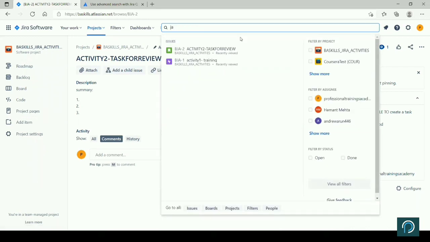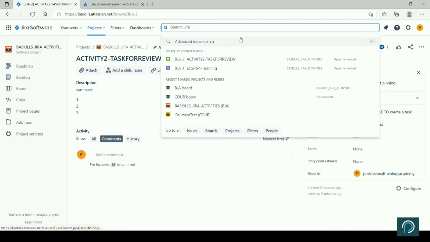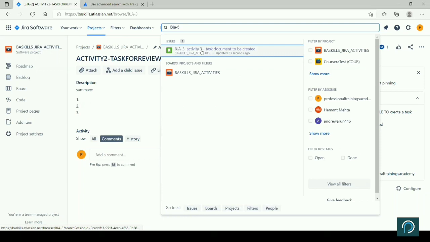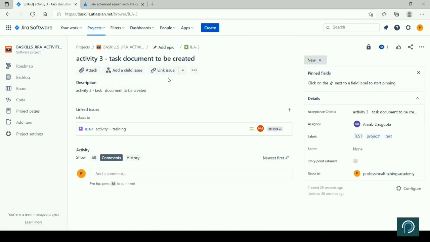If I search it here, this particular item is here. So I can open that particular item. Yeah, the only thing is at this point of time, I think edit function I'm not able to see, right?